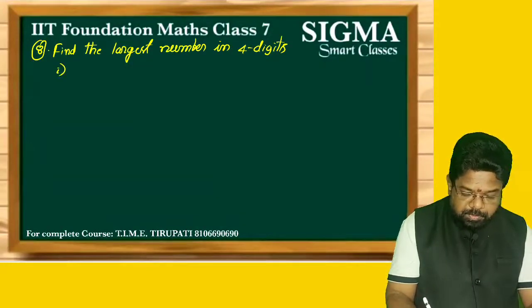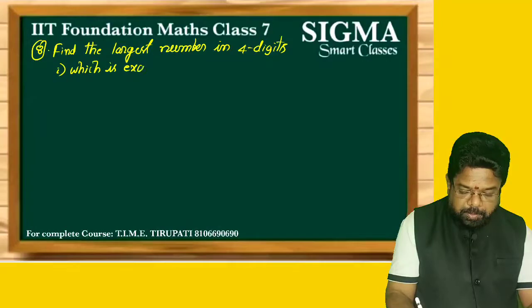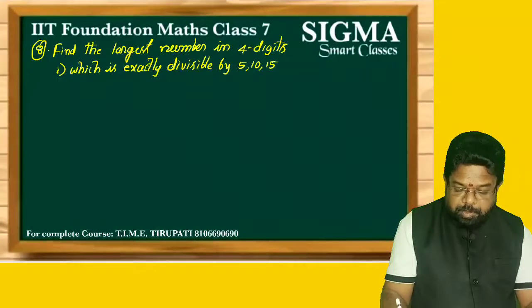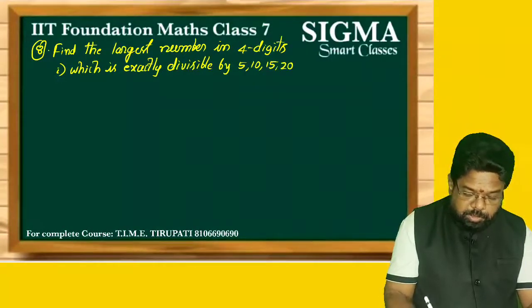First one is which is exactly divisible by 5, 10, 15, 20. Second question is